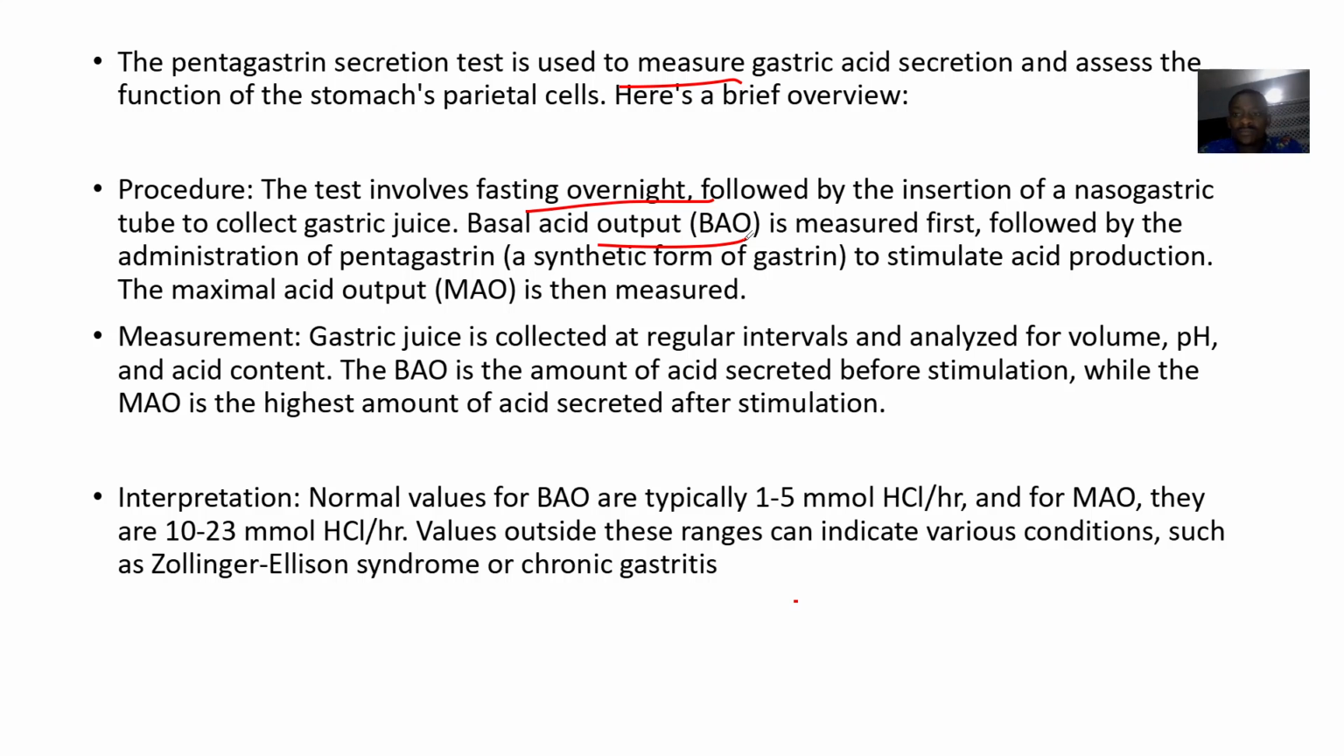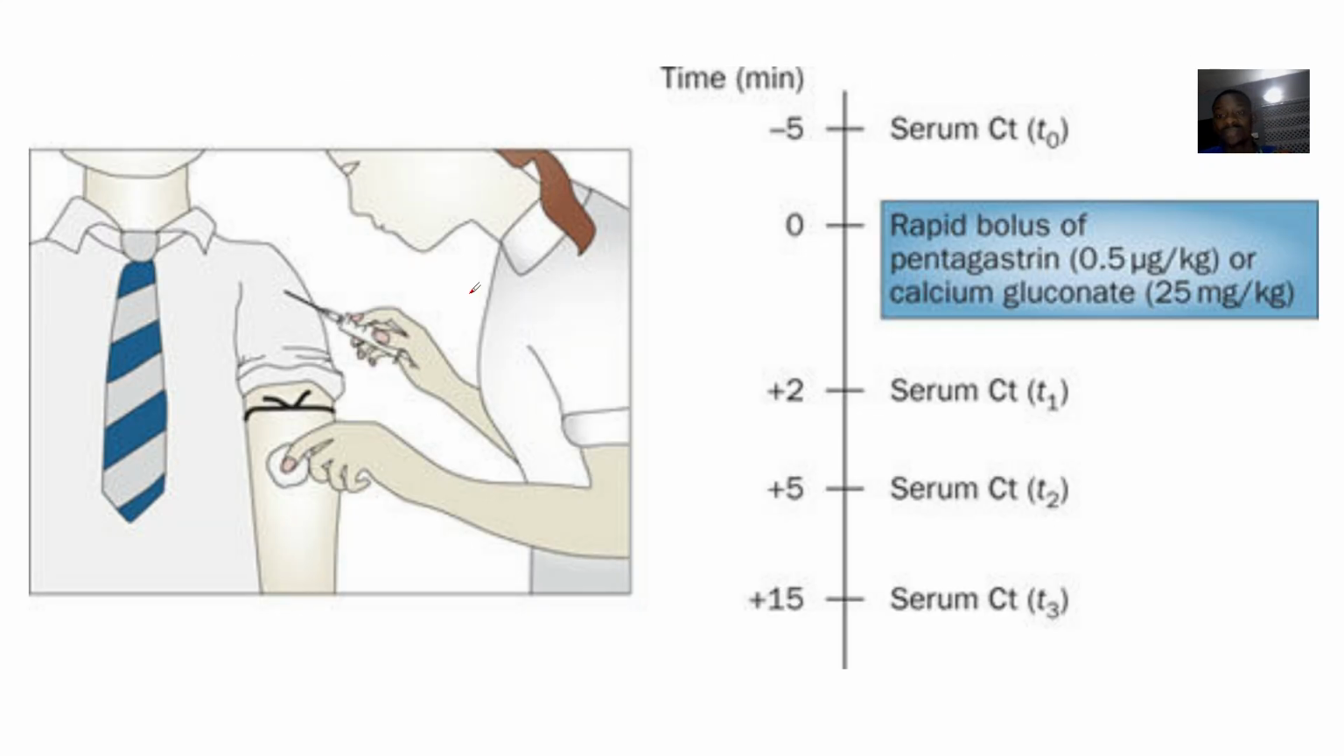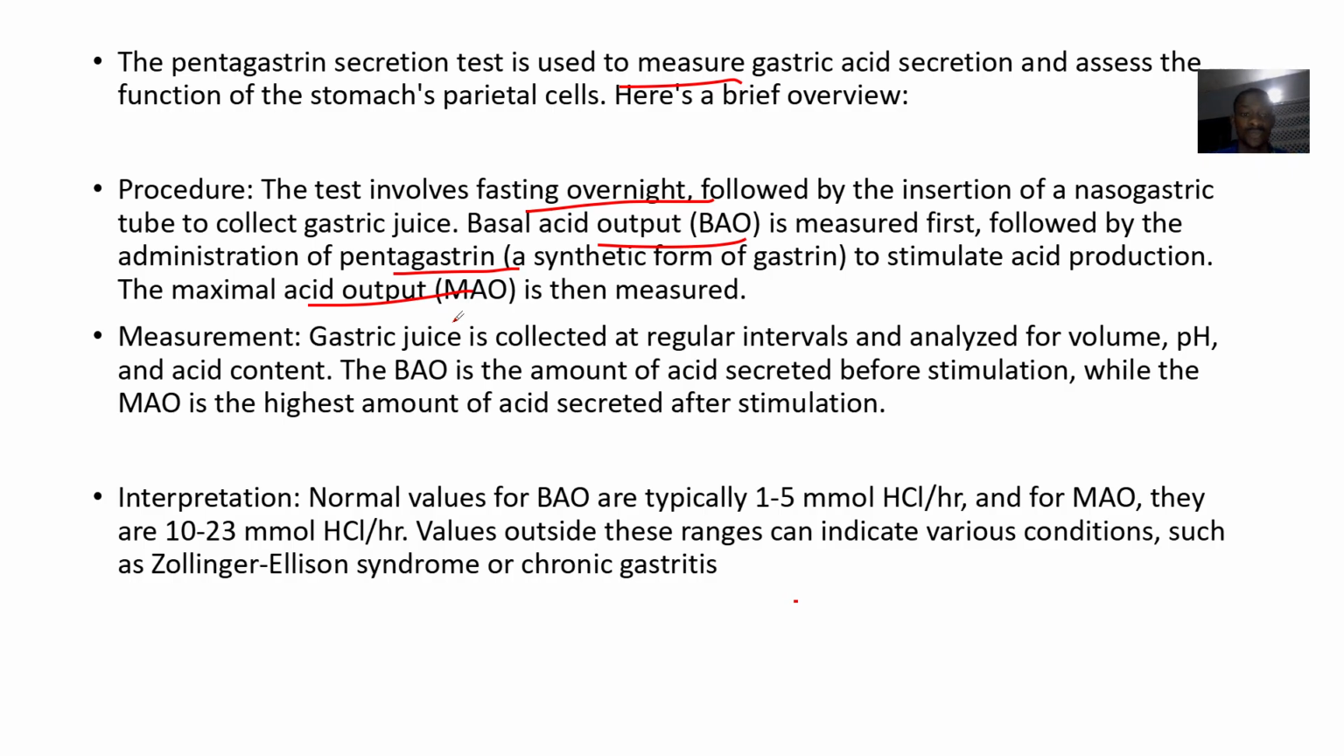You measure that. Then you now administer what? Pentagastrin, which is like a synthetic form of gastrin, right? So that to stimulate acid production, right? Then the maximal acid output is now measured later. Do you understand the procedure? So measurement now, gastric juice is collected at regular intervals and analyzed for volume, pH, and acid content. Now, the basal acid output is the amount of acid secreted before the stimulation, while maximal output is after the stimulation. Right? You stimulate the individual with pentagastrin, which is a synthetic form of gastrin, right?